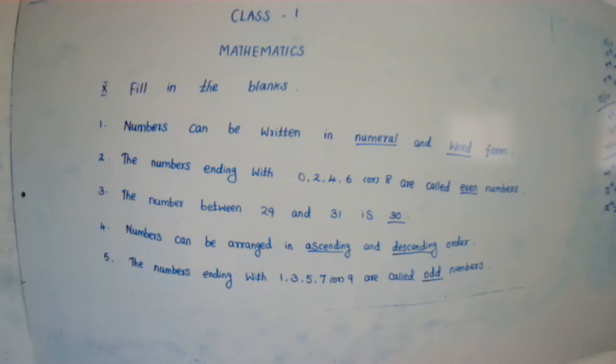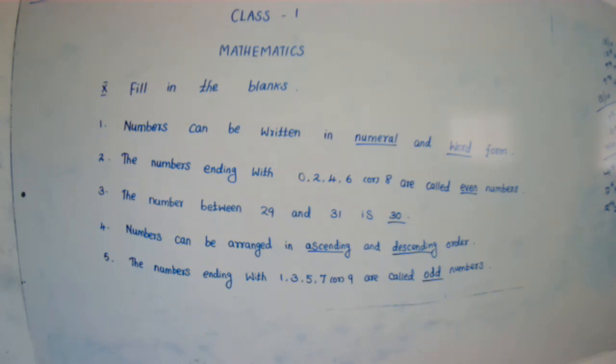The fourth one, numbers can be arranged in ascending and descending order.